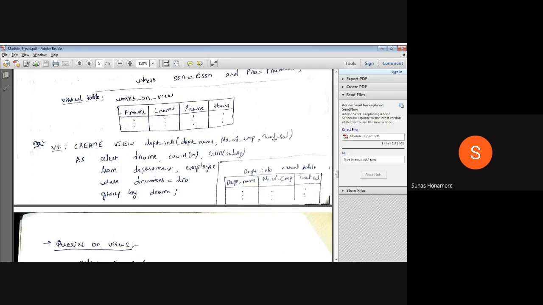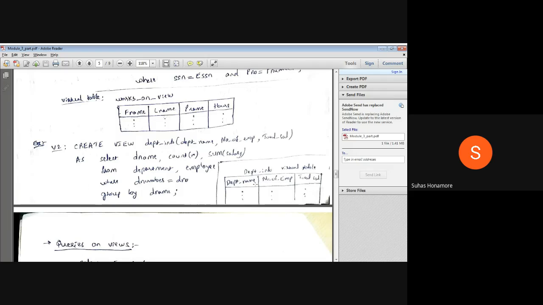Because I am using this query frequently, in each department, how many employees are there and what is their total salary. Suppose I am using this query frequently, so I will create a view called department_info. If I create this view, I require three columns: department name, number of employees, and total salary. So one virtual table will be created like this.